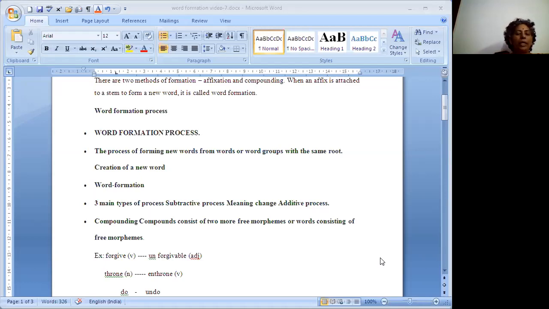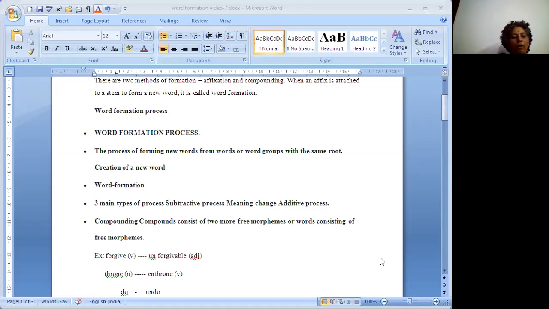Ment means state of enjoyment. Ed means past tense, and hope, like that. So these words, the combination of prefix and suffix, is called affix. If we use affixes, we can get a new word.